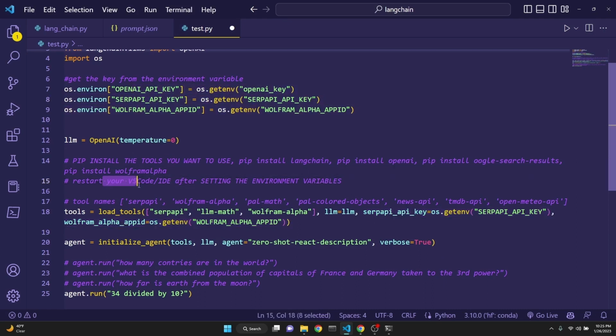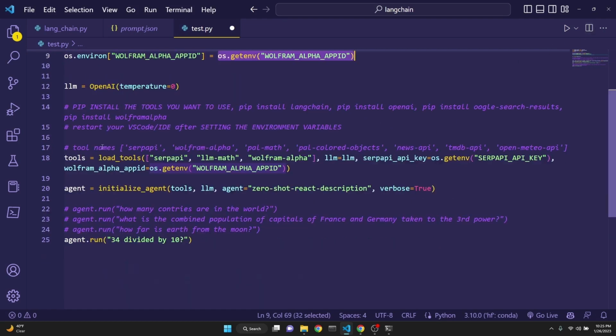Just make sure to restart your Visual Studio Code or the IDE after setting the environment variables. Otherwise, this os.getenv might just return a None type. Believe me, I struggled with this for 2 hours. Just make sure to restart it and you should be good to go.